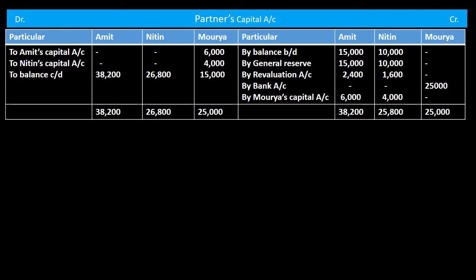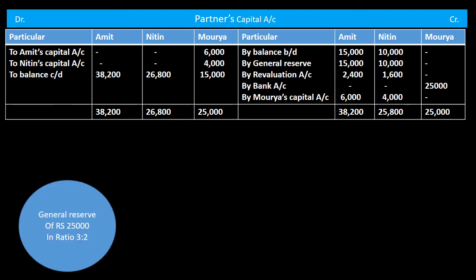First we will post their balance b/d. It means the capitals which were given to us in the old balance sheet, or we can say the balance sheet which was given to us prior to the admission of Moria, and their capitals were shown on the credit side of the capital account. After that we will distribute free reserve. First free reserve in our hand is general reserve, and that reserve is to be distributed again in their old ratio. When we distribute 25,000 in their old ratio of 3:2, Amit will get 15,000 and Nitin will get 10,000.